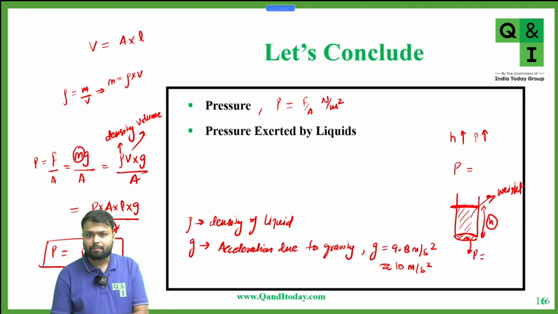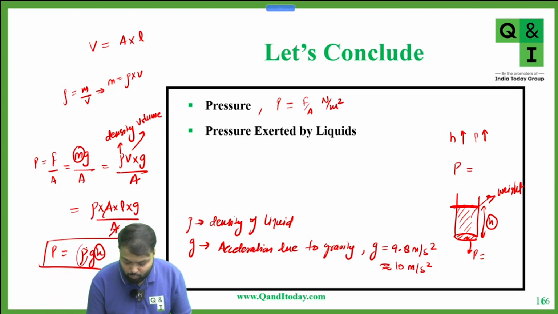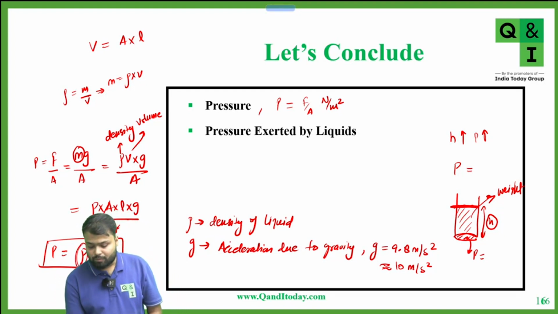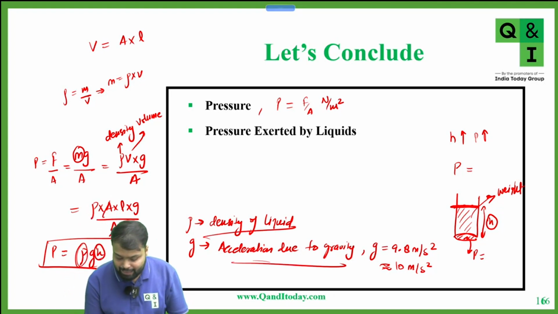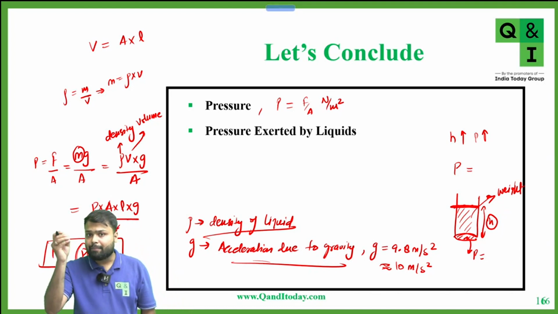Pressure is rho into g into H. And what is this rho? Density of the liquid. Very good. g is acceleration due to gravity. And H is the depth of the liquid column, the depth at which you want to calculate the pressure.